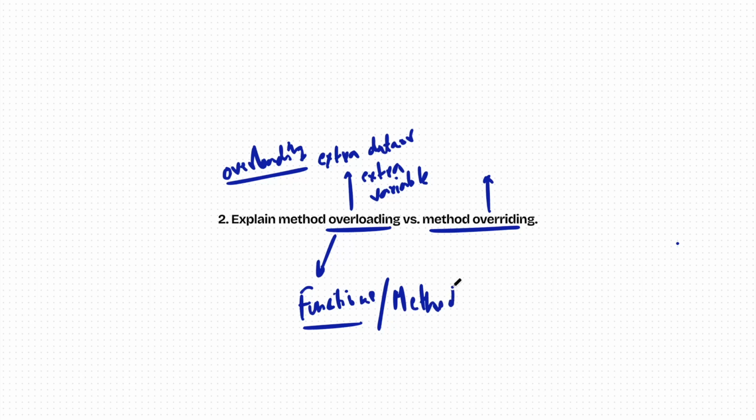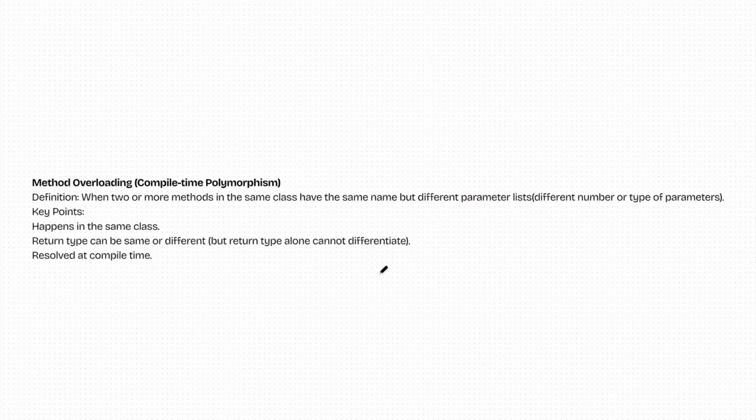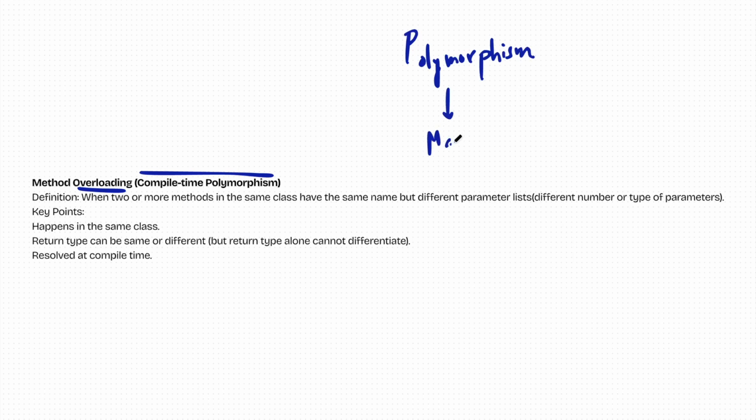Alright, cool. Now let's understand the first and the simple one, which is called method overloading. It is also called compile time polymorphism. Polymorphism is also a pillar of OOPS. If you understand polymorphism clearly, it will be very easy for you to understand method overloading and method overriding. Polymorphism means many. It is just a way to use our function in many forms.